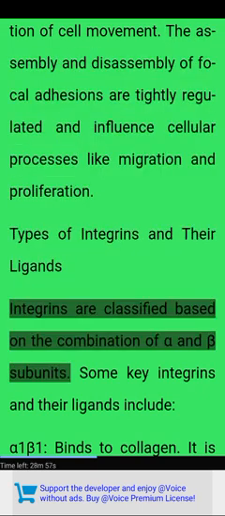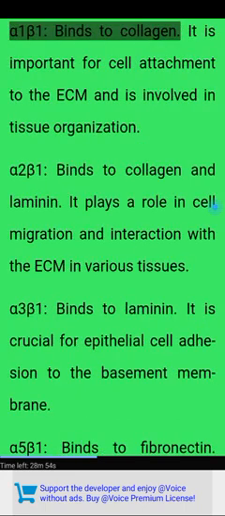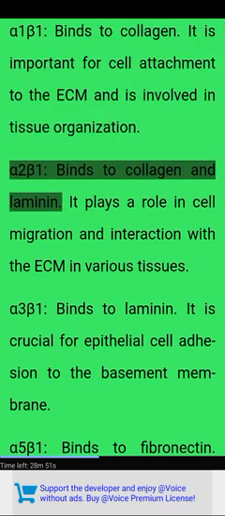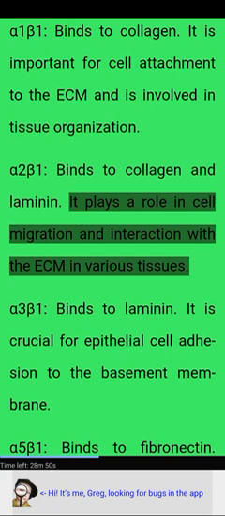Types of integrins and their ligands. Integrins are classified based on the combination of alpha and beta subunits. Some key integrins and their ligands include alpha-1 beta-1, which binds to collagen. It is important for cell attachment to the ECM and is involved in tissue organization. Alpha-2 beta-1 binds to collagen and laminin. It plays a role in cell migration and interaction with the ECM in various tissues.